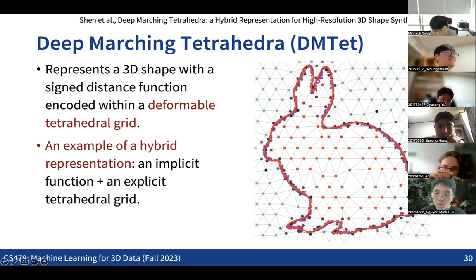Can it have a self-intersection? Self-intersection of what do you mean by self-intersection? Like the number 8.